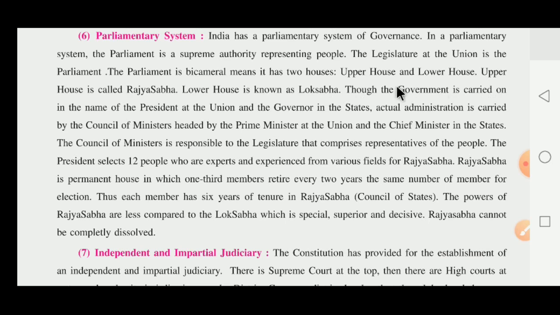The government is carried out in the name of the president. Whatever government is there, it is carried out in the name of the president at the union level, and the governor at the state level.